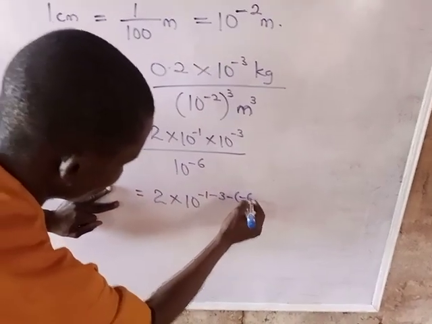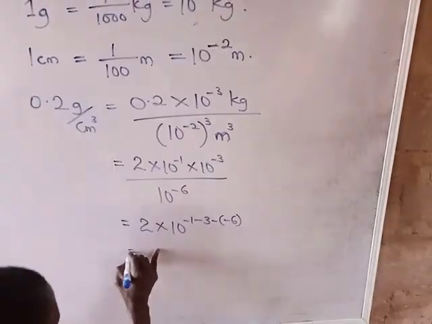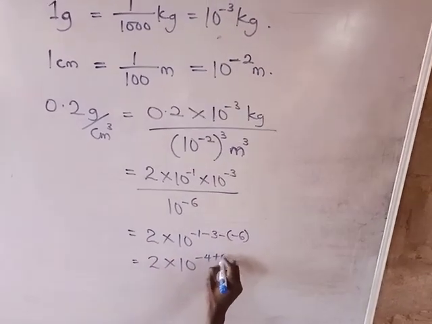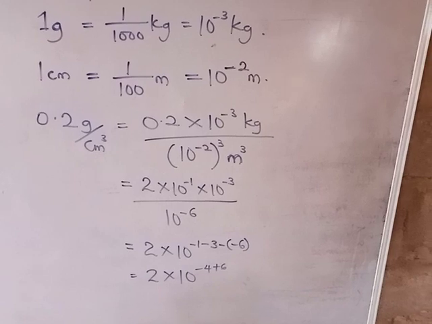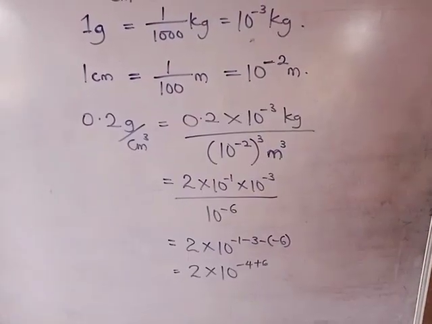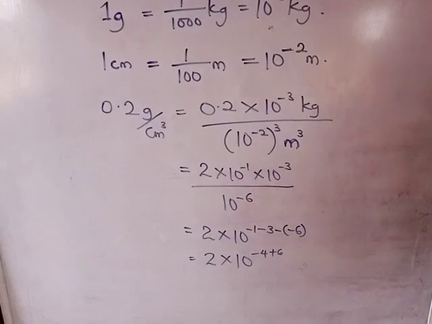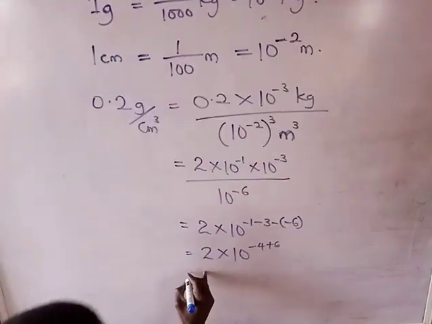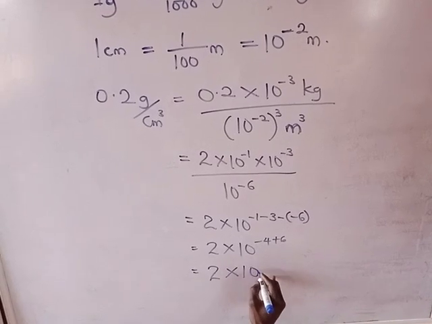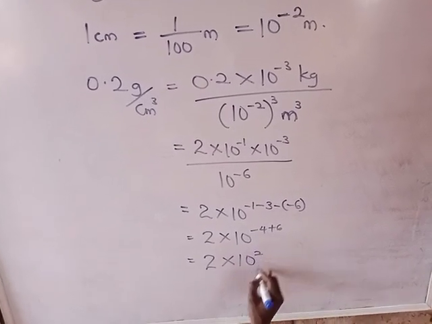That's minus 6. Then it will be 2 multiplied by 10 raised to power minus 4 plus 6. Are we together? And this will be 2 multiplied by 10 raised to power 2.